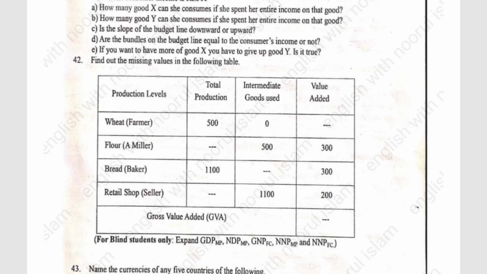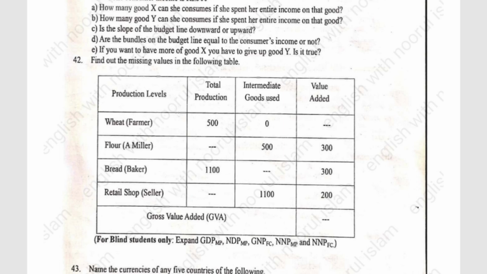Next, question 42. Find out the missing values in the following table. Production levels, total production, intermediate, value added they have given. Wheat, flour, bread, retail shop: they have given 500 and intermediate 0, so the answer will be 500 plus 0, that is 500.